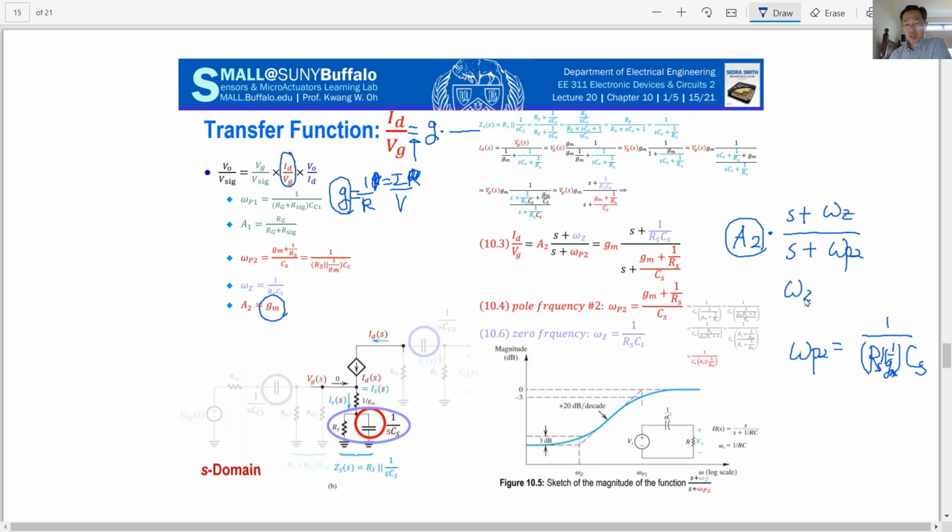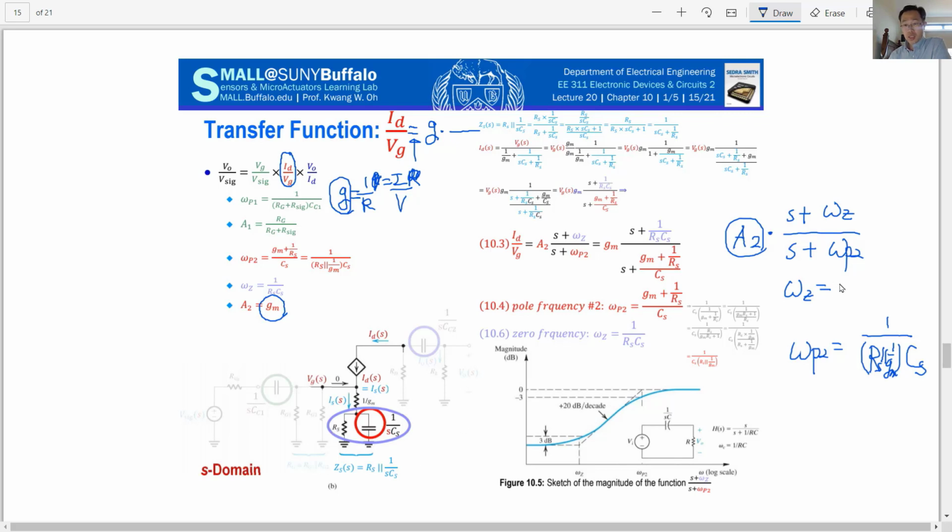Omega Z is the zero frequency, which is a little special case. In some cases we can have the same value of resistance, because that is the impedance; the impedance amount will be the same as this amount, but that is a special case.